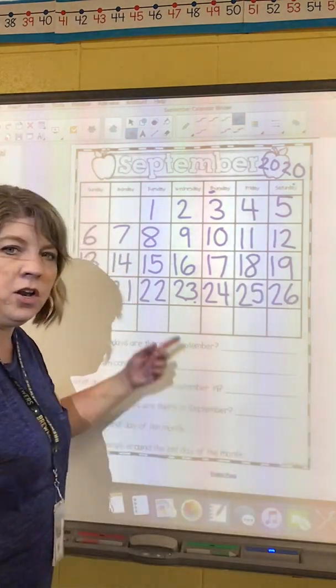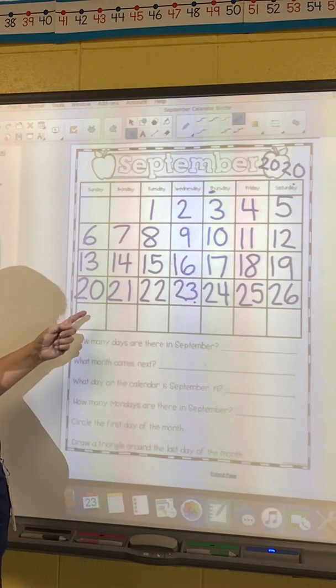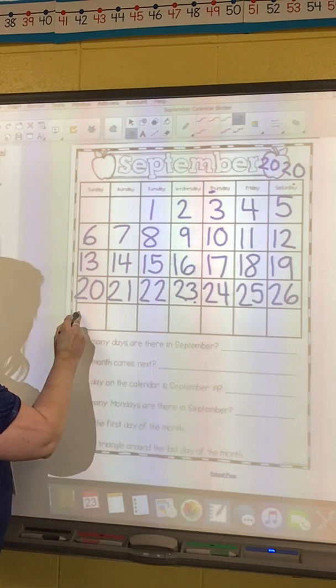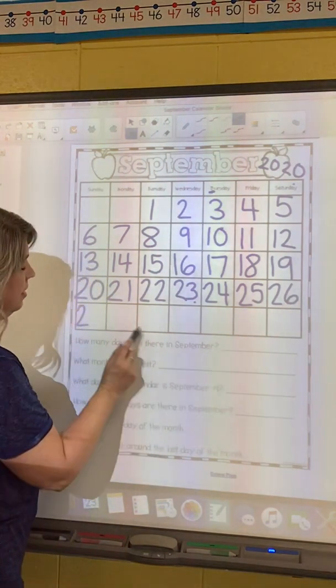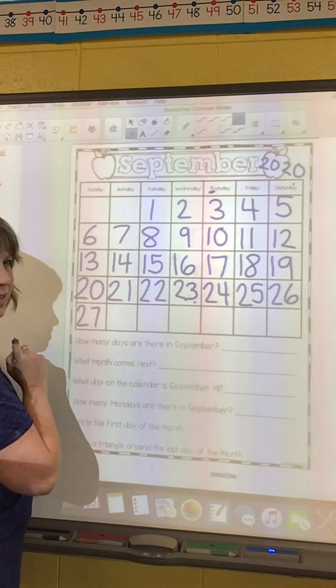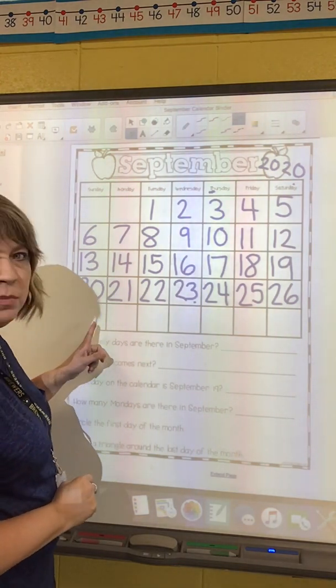To follow that pattern, 25, 26. Now we need to start a new row because we were not here on Sunday either. So let's come down on Sunday and write what comes next. It's a 20 still. What comes after 6? 7. 27 is next. Follow that pattern. That was yesterday, but we were not at school.